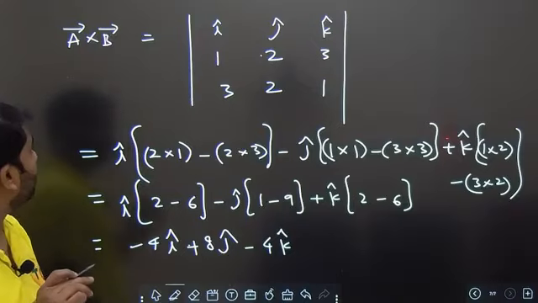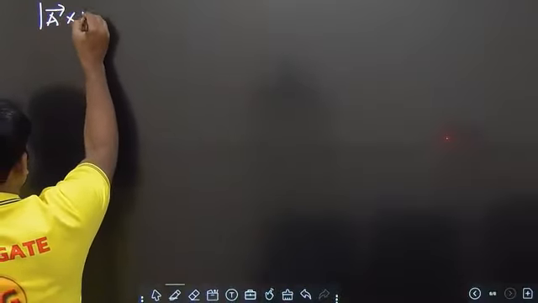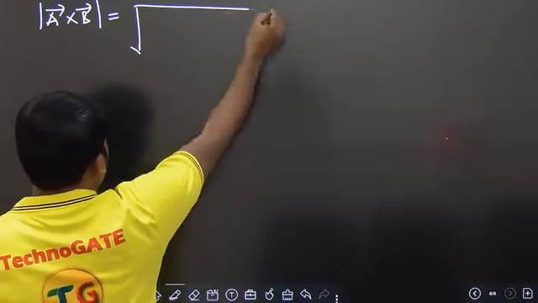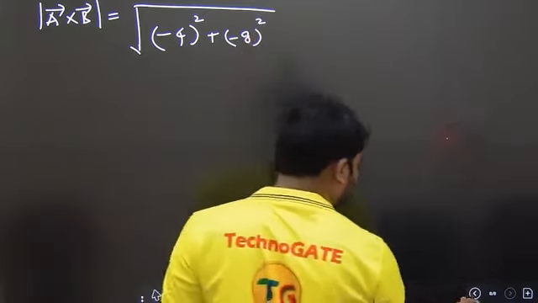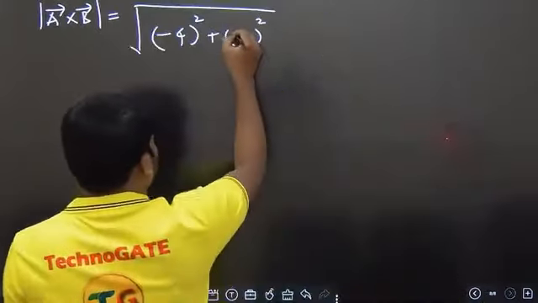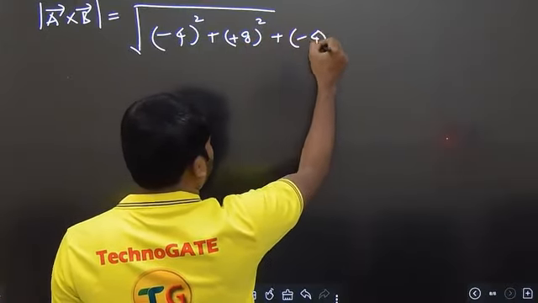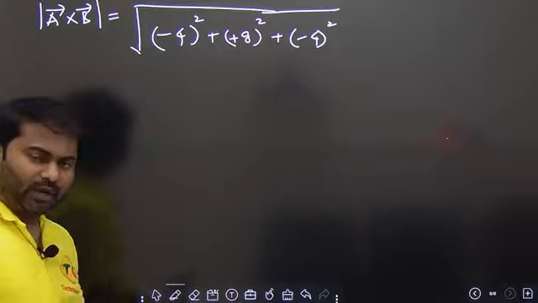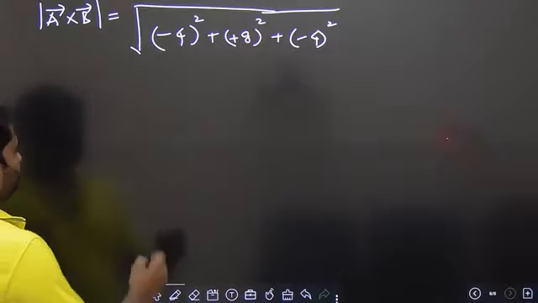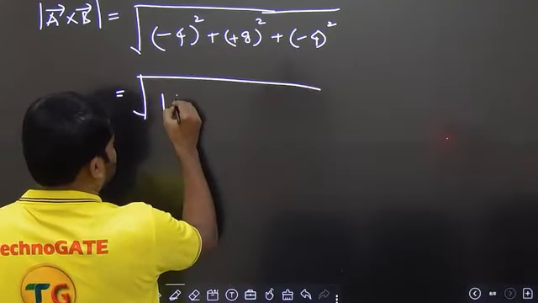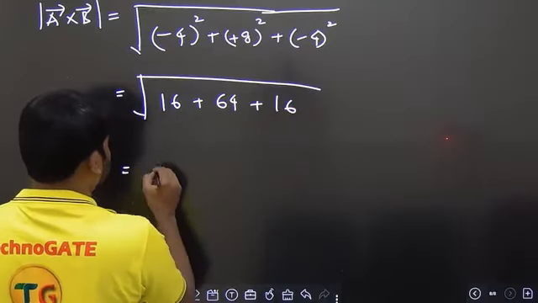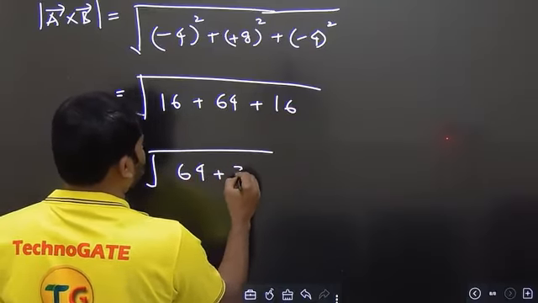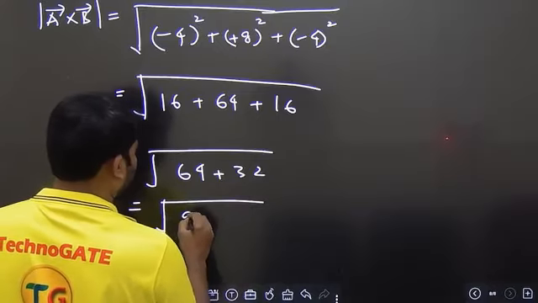So let us get the magnitude of it. The magnitude of A cross B is equal to square root of minus 4 whole square plus minus 8 whole square, no, plus 8. We should write it correctly. It is plus 8. Whether plus or minus comes here, there is not much difference, but we should have the habit of writing and substituting correctly. So if you simplify this, we get 16, 64, 16. So we have the square root of 64 plus 32. This comes out to be square root of 96.